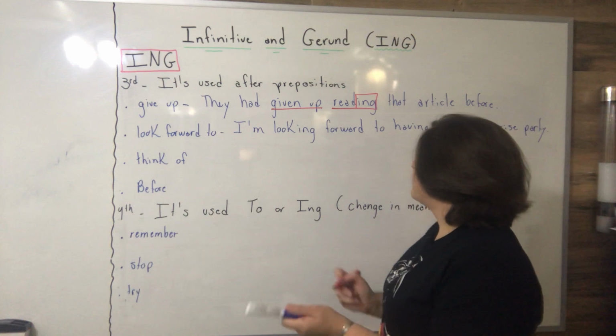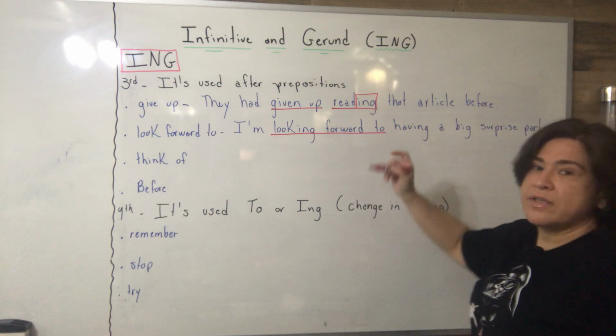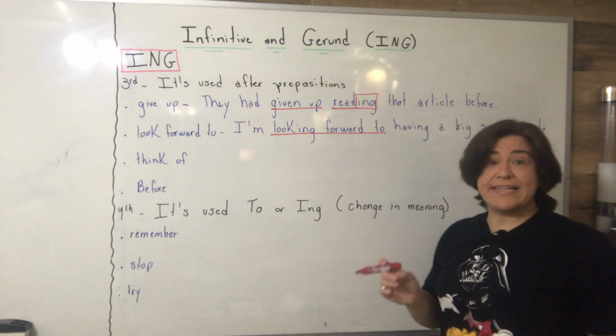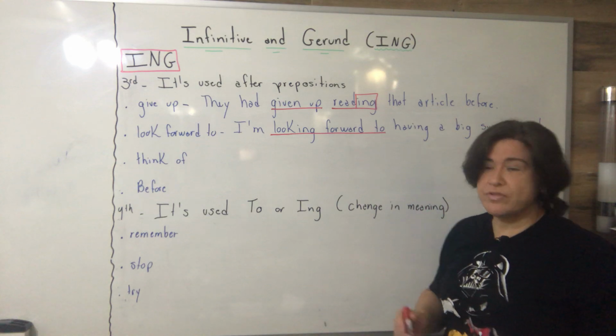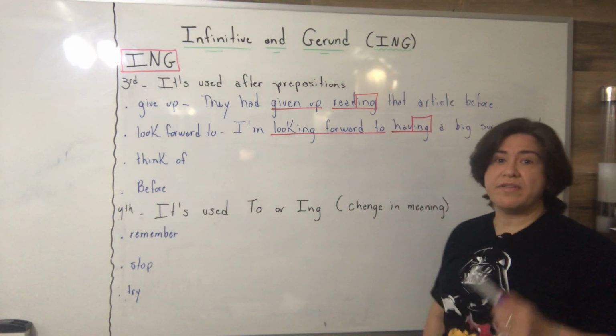Okay, we have the verb look forward to, that has a preposition. The next verb is in the infinitive. I cannot use to. So I'm going to use the other possibility for infinitive, ing.